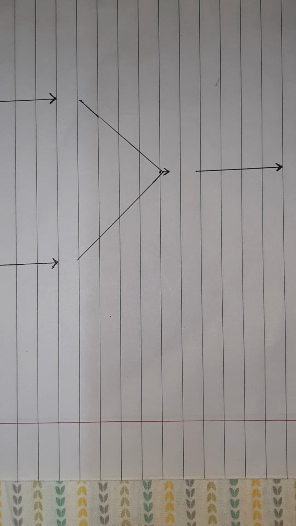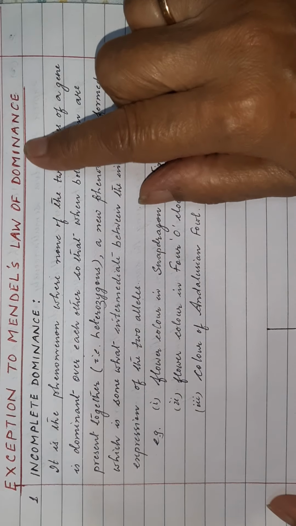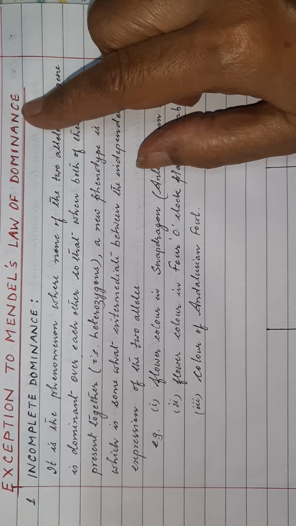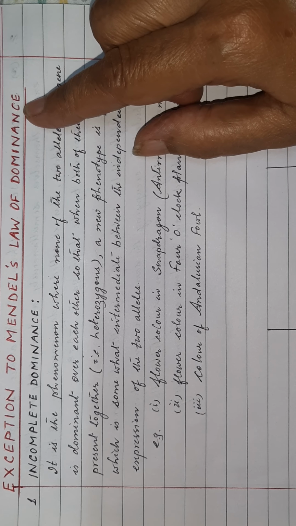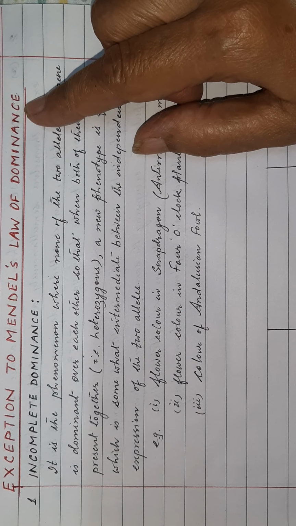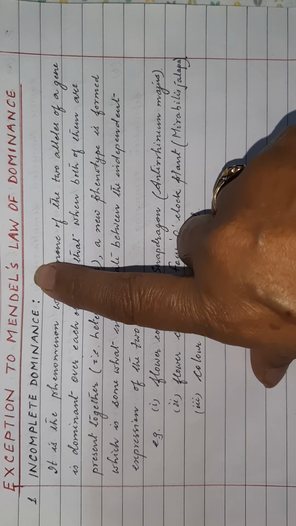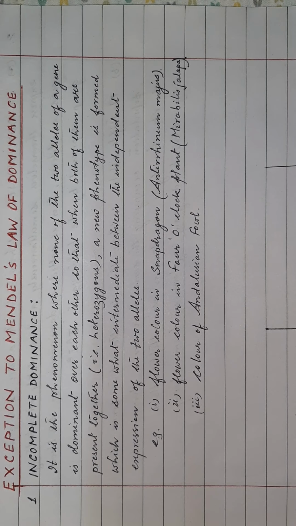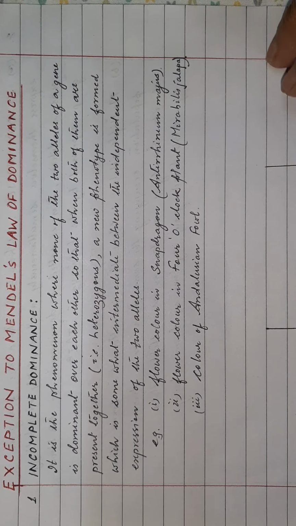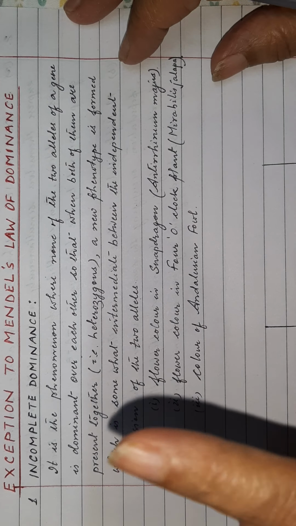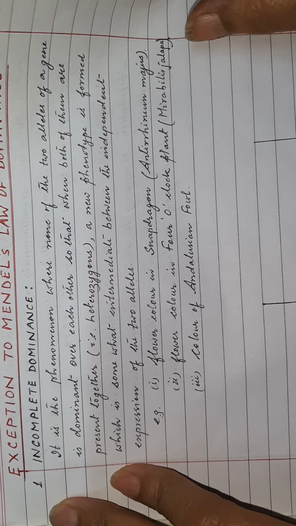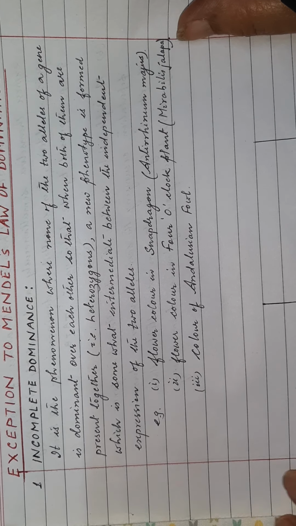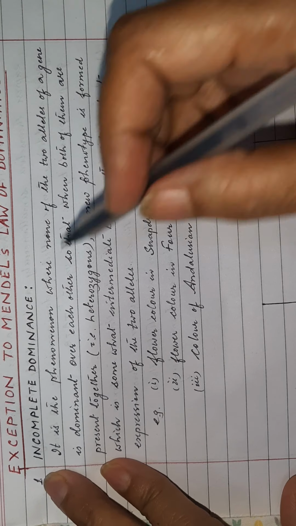So now we will go to the next topic, that is exceptions to Mendel's law of dominance. That means examples which do not follow Mendel's law of dominance. The law of segregation was also given by Mendel on the basis of the monohybrid cross, but that is a universal law, so there is no deviation from that. But for Mendel's law of dominance there are exceptions. So number 1 exception, incomplete dominance.